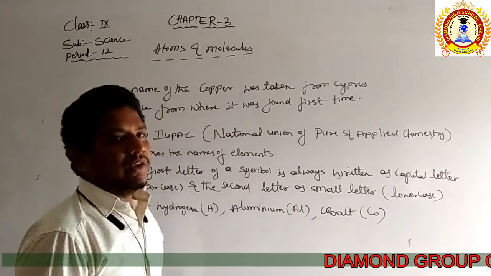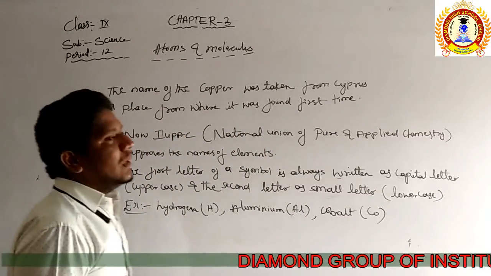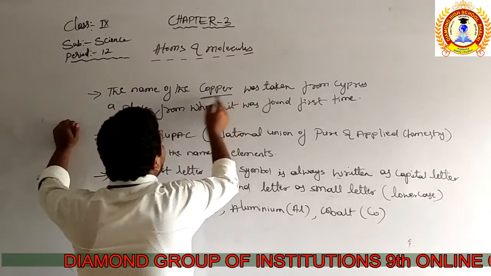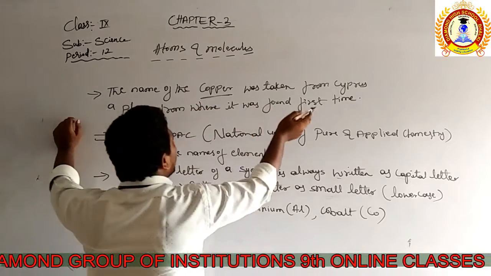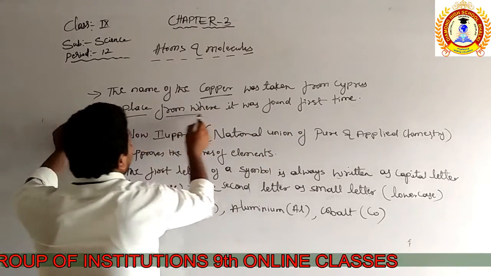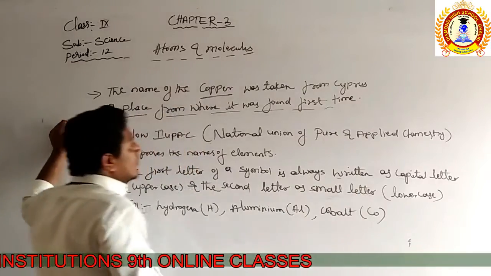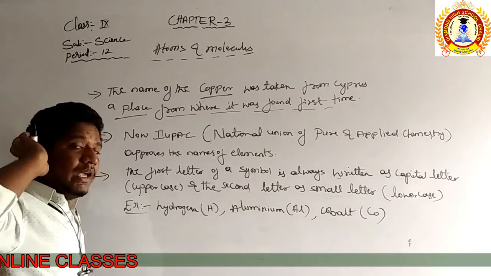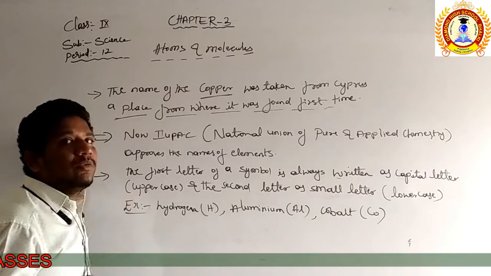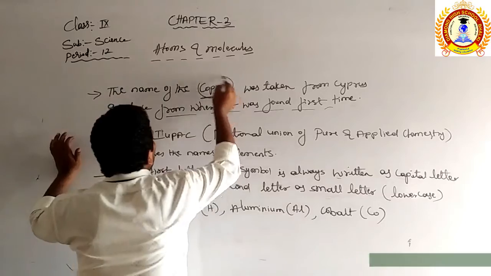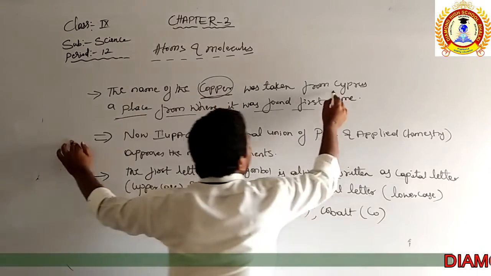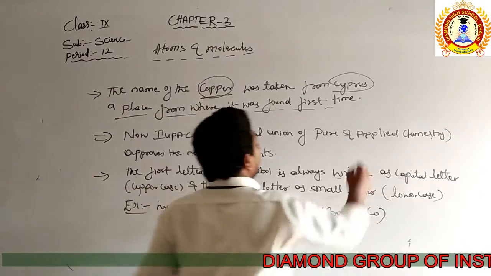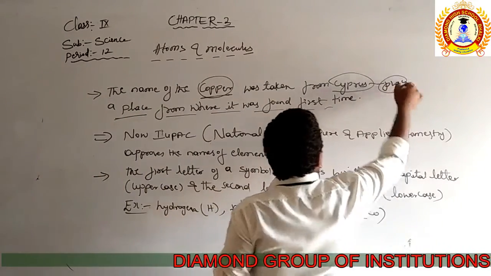Even the name of an element was sometimes given by the place where it first occurred. For example, the name of copper was taken from Cyprus, the place where it was found for the first time. Some elements were named depending upon the place where they first occurred, like copper, which occurred at Cyprus first.